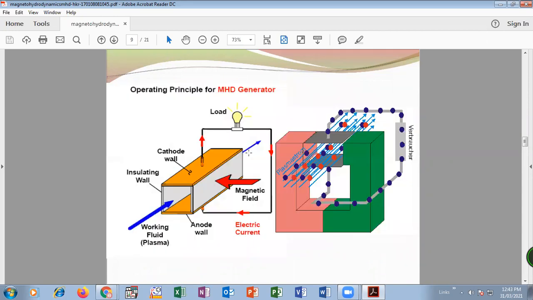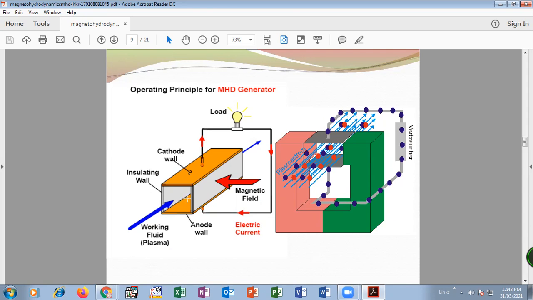Then this diagram shows the actual working or operating principle. Here in the block diagram, you can see the magnetic field. Then there is the flow of working fluid, that is plasma, ionized gases. This carries positively charged ions.